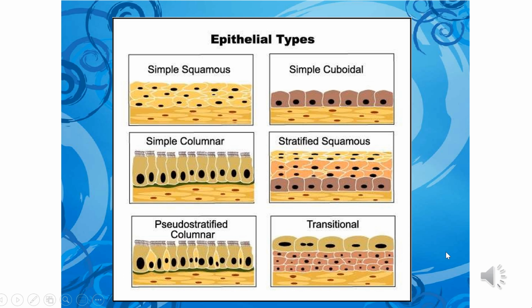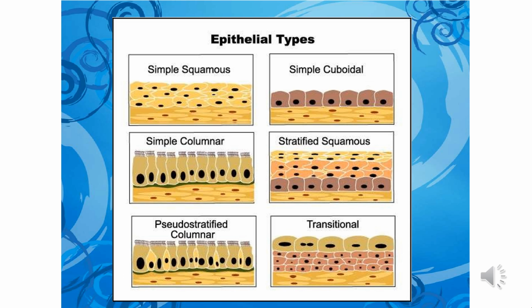This slide is showing the different types of epithelial tissues. First is squamous epithelium. It is composed of large flat cells whose edges fit closely together like the tiles on a floor. Hence, it is also called pavement epithelium. It is present in the terminal bronchioles and alveoli of the lungs, walls of Bowman's capsules, descending limbs of the loop of Henle, the membranous labyrinth inside the internal ear, and blood vessels. All these places are covered with squamous epithelium. Function is protection, excretion, gas exchange, secretion of coelomic fluid, etc.